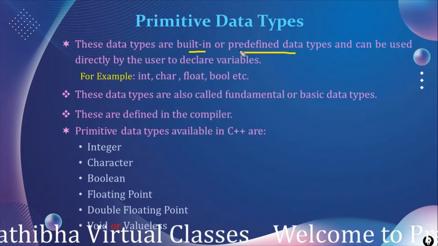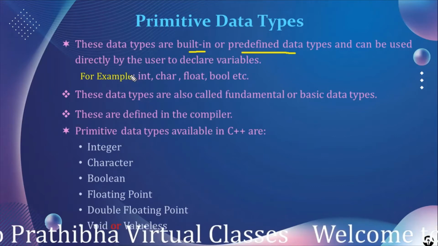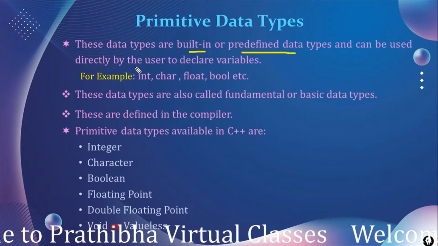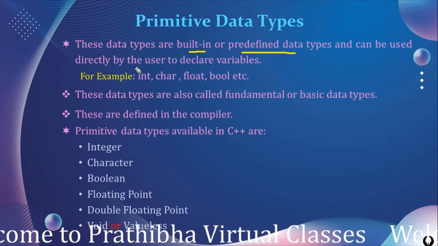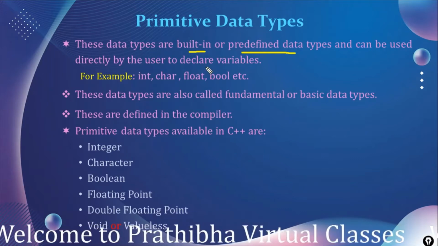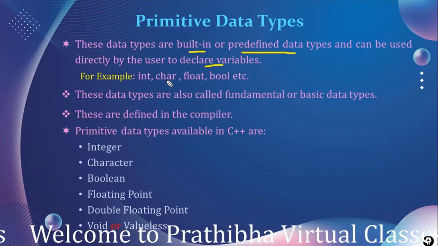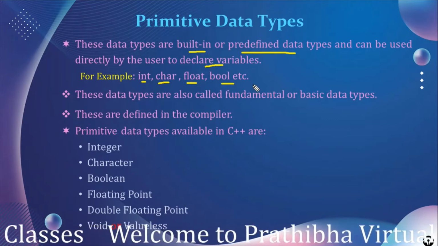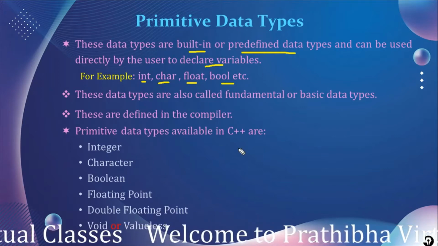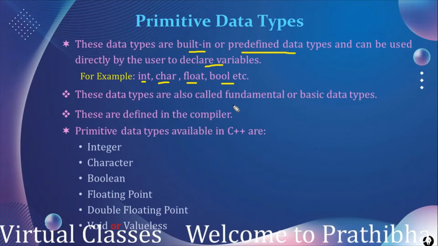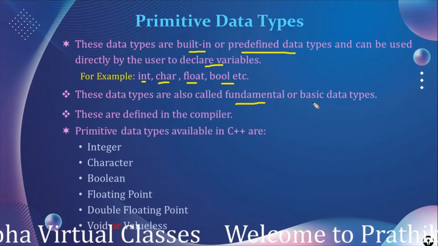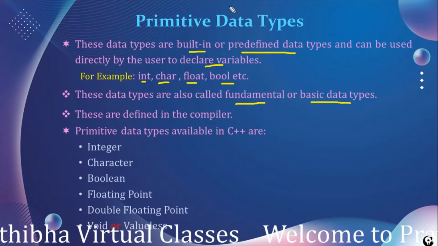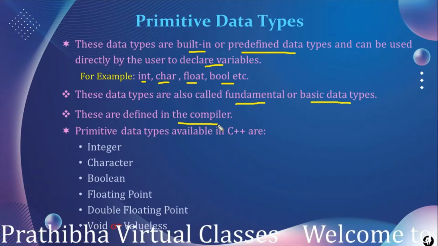So we call these predefined data types, and they can be used directly by the user to declare variables. For example, int, char, float, bool, etc. are the primitive data types. These are also called the fundamental data types or basic data types. These are defined in the compiler.